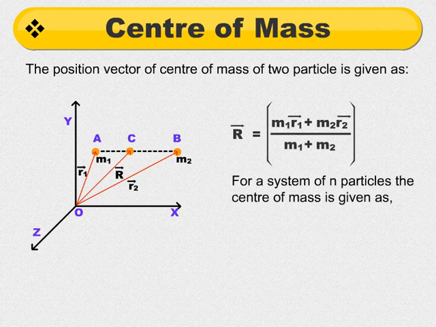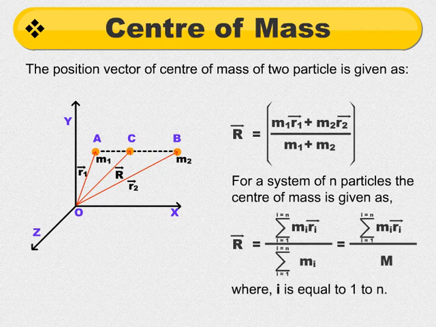For a system of n particles, the center of mass is given as r is equal to sigma mi ri upon m, where i is equal to 1 to n.